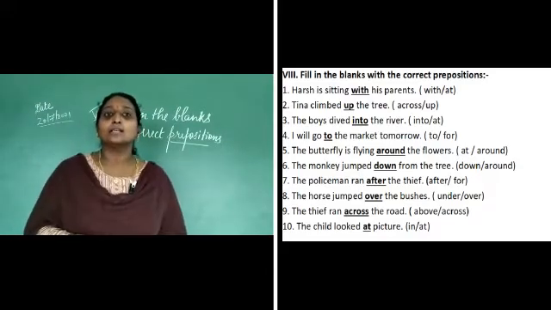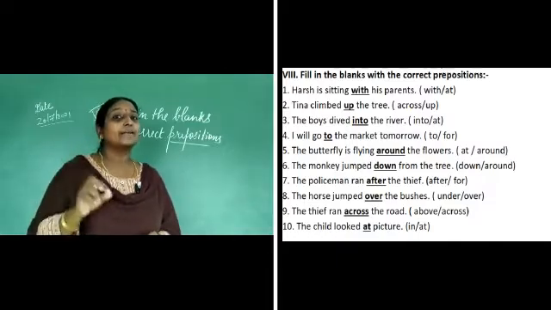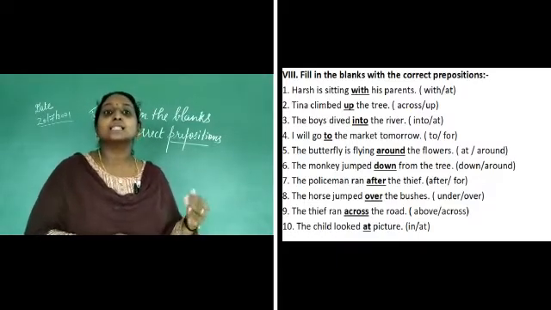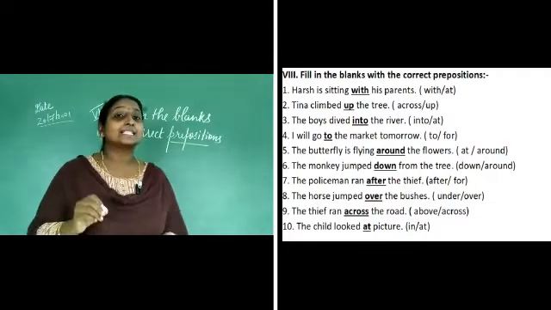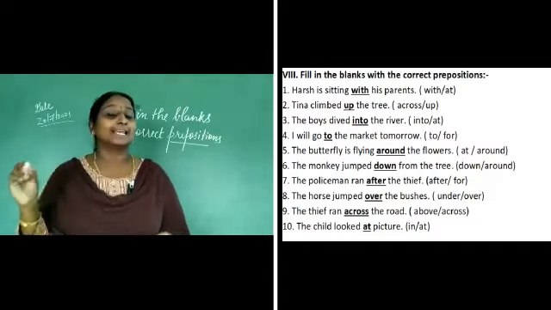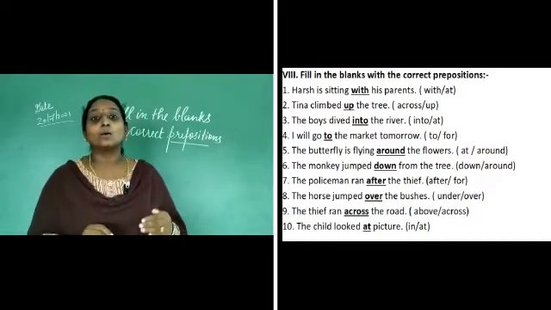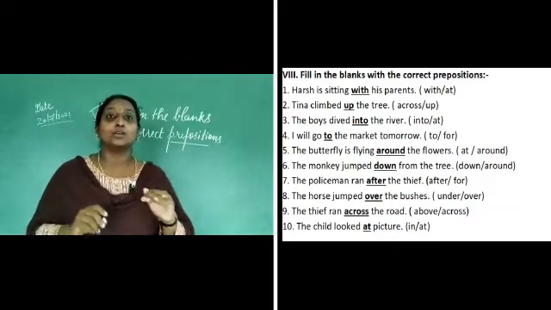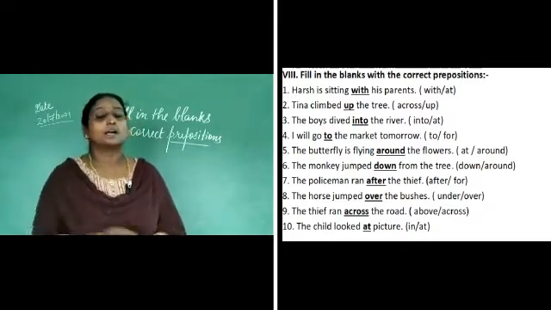The eighth one, the horse jumped over the bushes. So over is the correct preposition used. The next one is, the thief ran across the road. Across. A-C-R-O-S-S. Across. And the last one is, the child looked at the picture. So looked at, the at is the correct preposition.